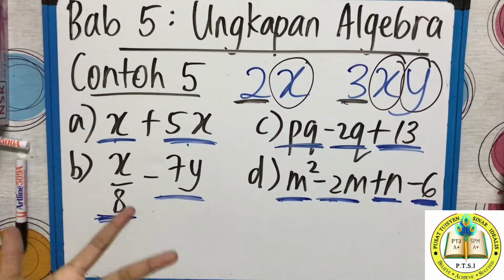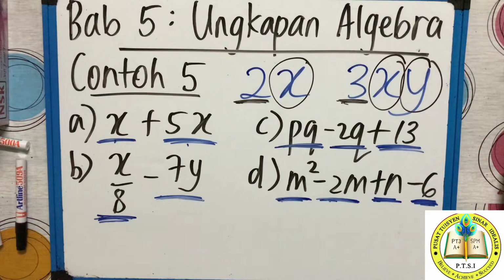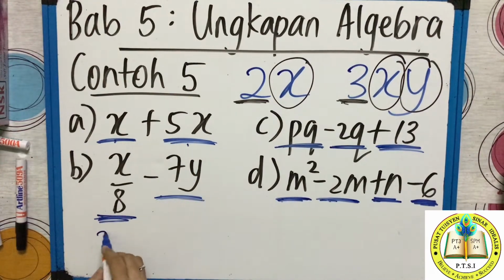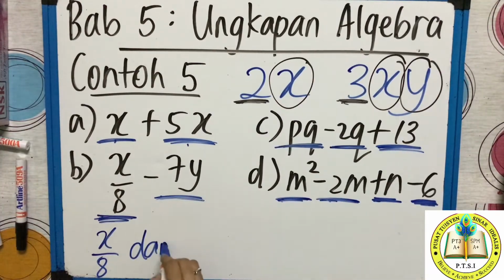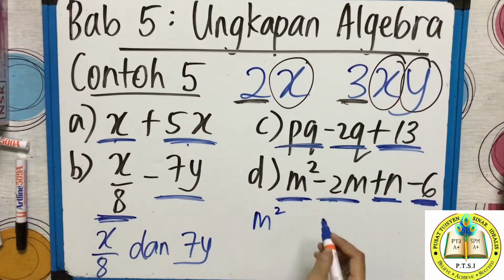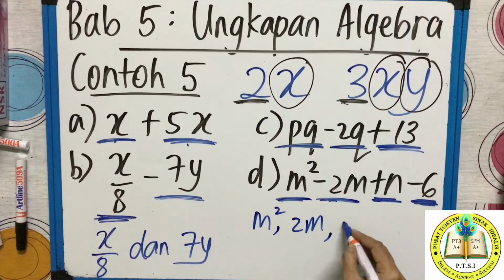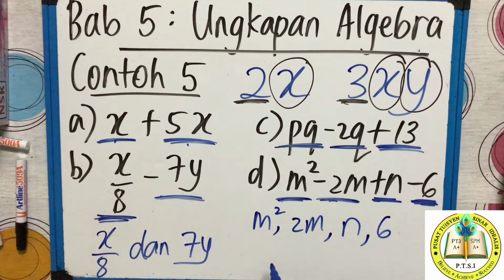Okay, but when they ask you to kenal pasti sebutan, for this B question, the answer will be X over A dan 7Y. We will not include the negative. So you just write X over A dan 7Y. So ini adalah sebutan. If for this question they ask for the sebutan, one is M kuasa 2, then you can put comma 2M, comma N, comma 6. So ada 4 sebutan. Yang ini 2 sebutan.